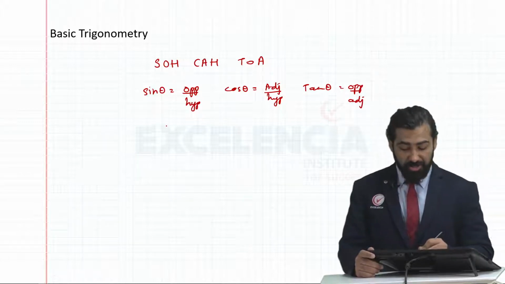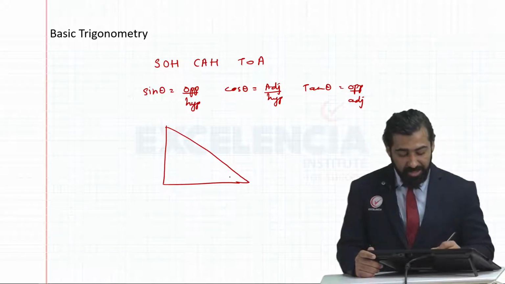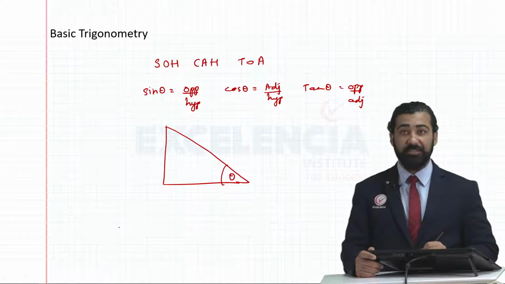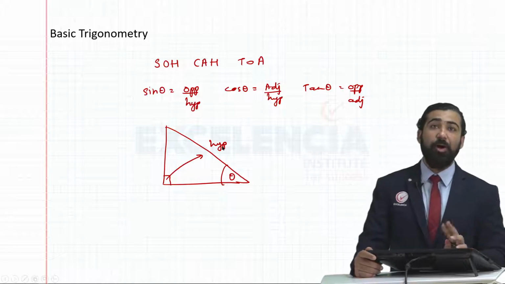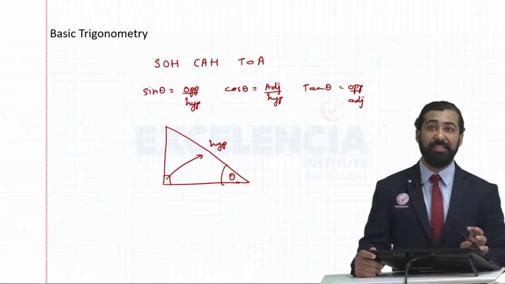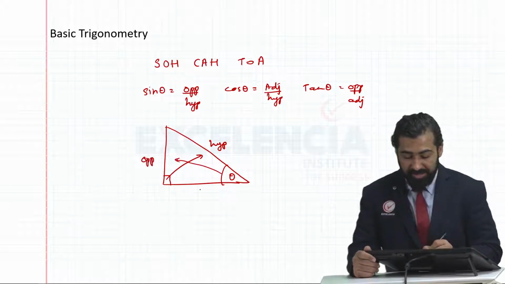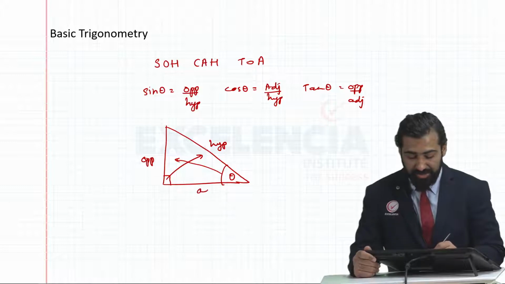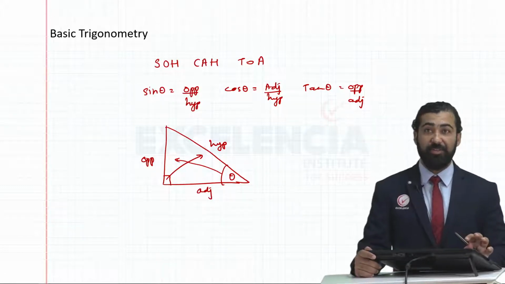Now, if I were to draw a right triangle, and I take this angle as theta, first, the side opposite to the 90 degree angle is always your hypotenuse. That doesn't change. Opposite and adjacent sides change with respect to where theta is placed. So the side opposite to theta is called the opposite side. The side closest to theta is called the adjacent side. Based on this we do all the calculations.